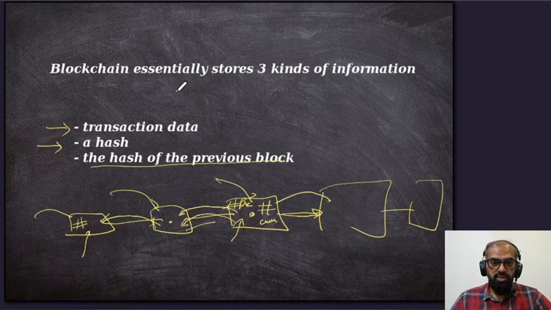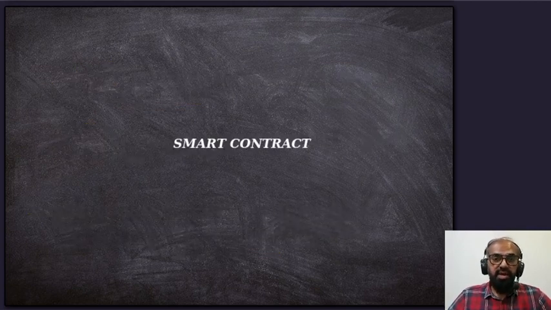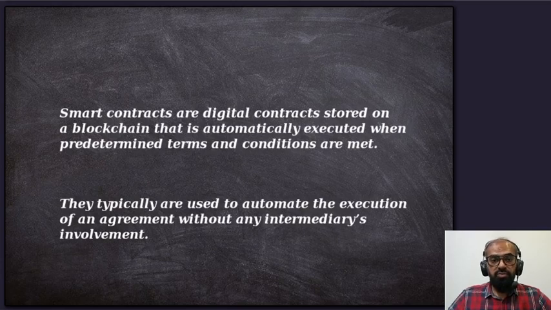The blockchain is there for the operations to perform, for functions to be called, but this is just the block. And how we are going to use this blockchain, and how we can manage the states, the information, the data, that's where smart contracts come in. Smart contracts are digital contracts stored on a blockchain that are automatically executed when predetermined terms and conditions are met.